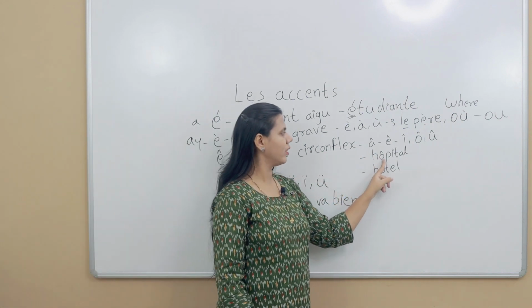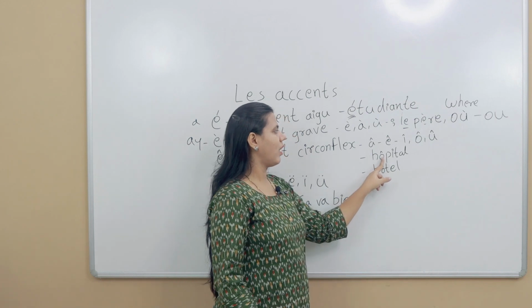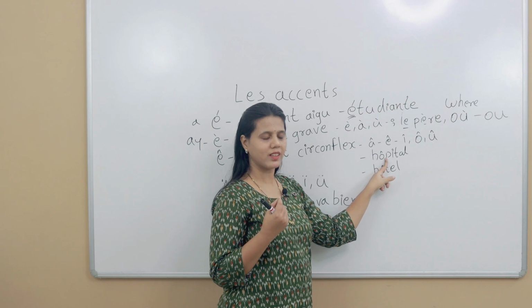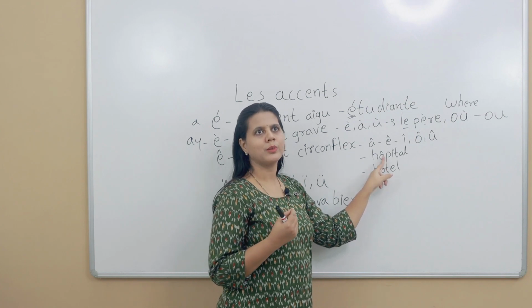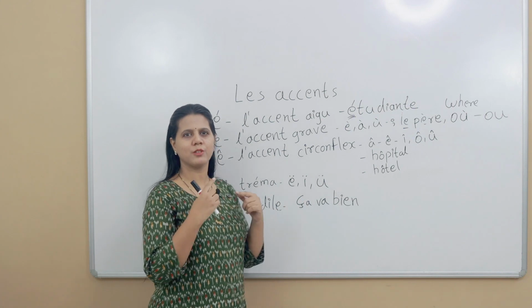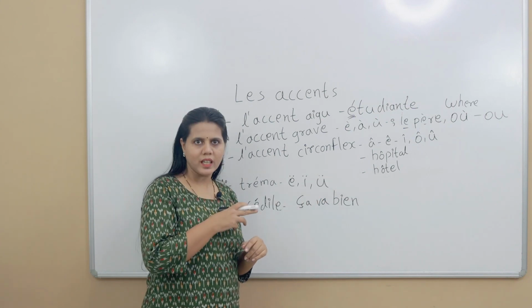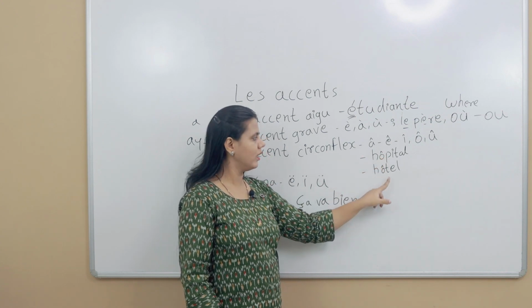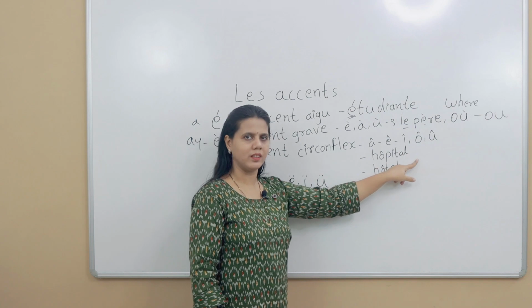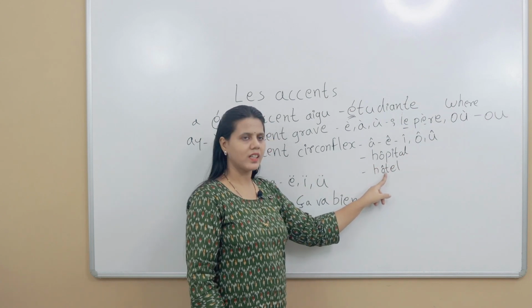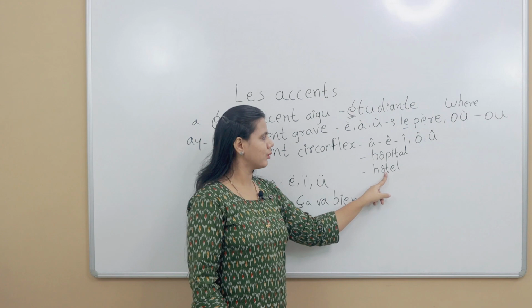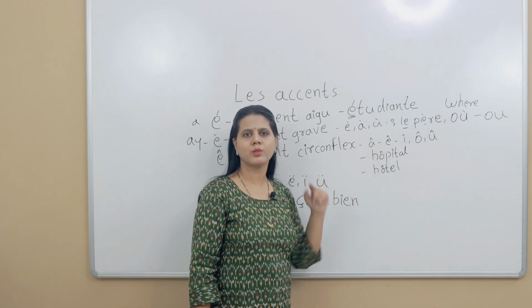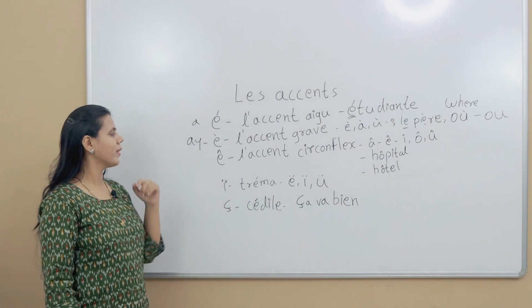You can see that after this accent there should be a letter. Which letter? There is S. Around the 11th century, they eliminated S and put this accent before that letter. Here it is the same. It is hospital in English. And this one, guess it, is hostel. So they eliminated S and invented this accent. It's called l'accent circonflexe.